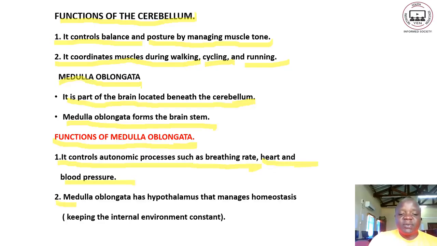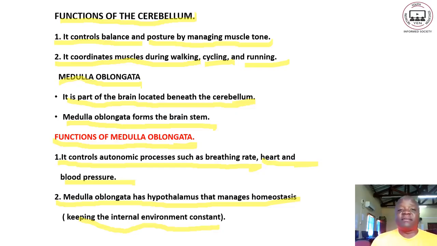Number two, the medulla oblongata has the hypothalamus that manages homeostasis. When we talk of homeostasis, we mean keeping the internal environment of our bodies constant, to remain the same. It can keep the concentration of carbon dioxide and oxygen in our blood to remain constant.